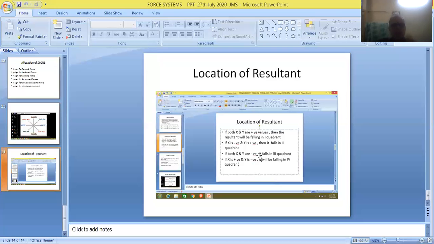If x is negative and y is positive, it has to be shown in the second quadrant. And if x is positive and y is negative, it has to be shown in the fourth quadrant. So friends, we have discussed the types of forces referred to as force systems. Thank you very much for joining the session.